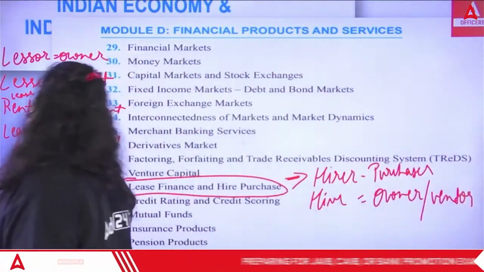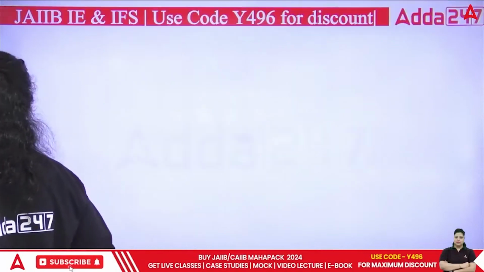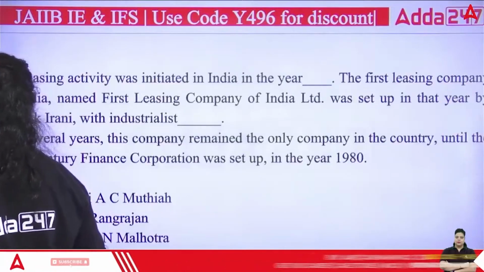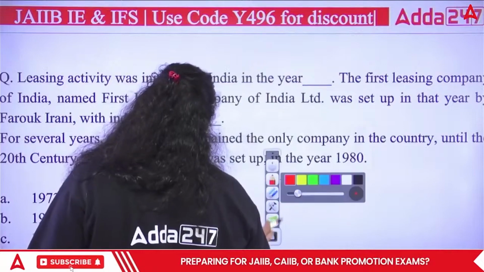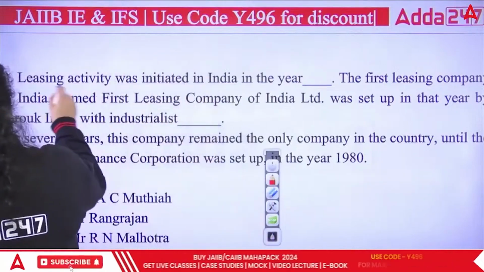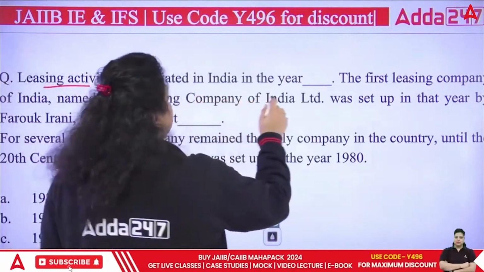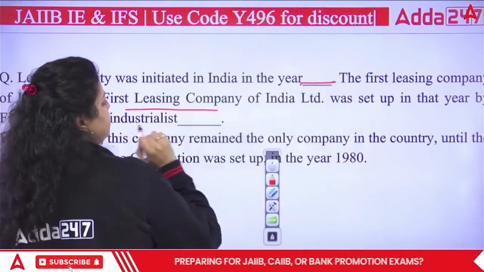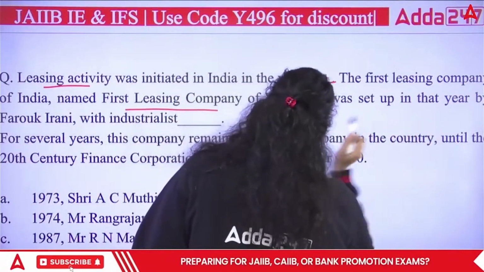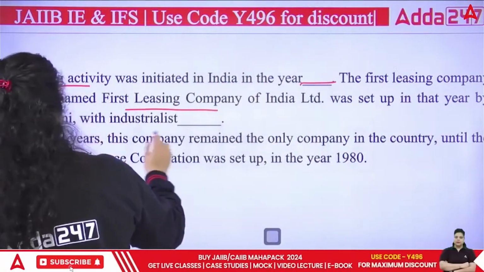Now let's move forward and discuss the same chapter in the form of MCQs. It will give you more understanding of the chapter. First, it talks about the leasing activity that was initiated in India in the year dash. The first leasing company of India, named First Leasing Company of India Limited, was set up in that year by Farooq Irani with industrialist dash.